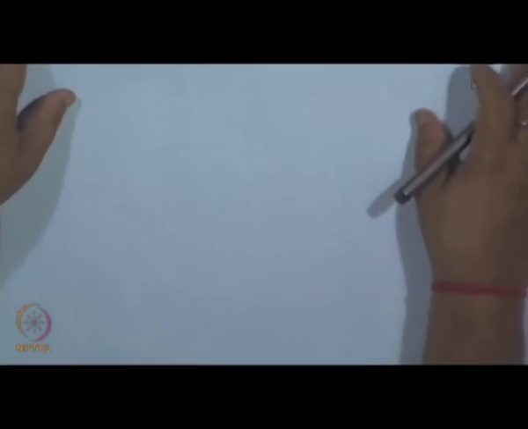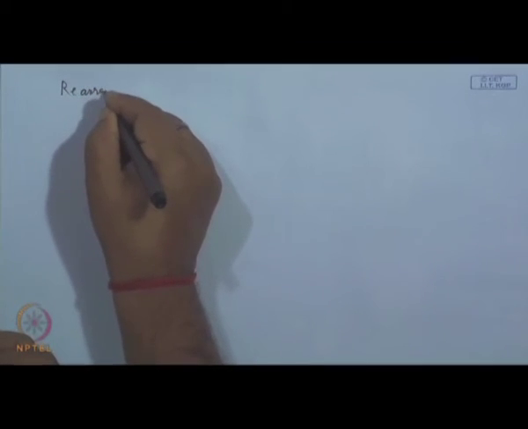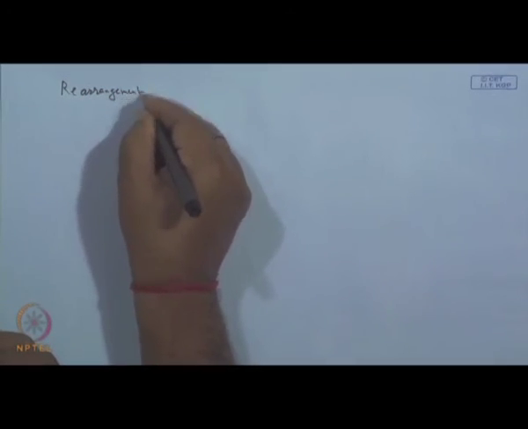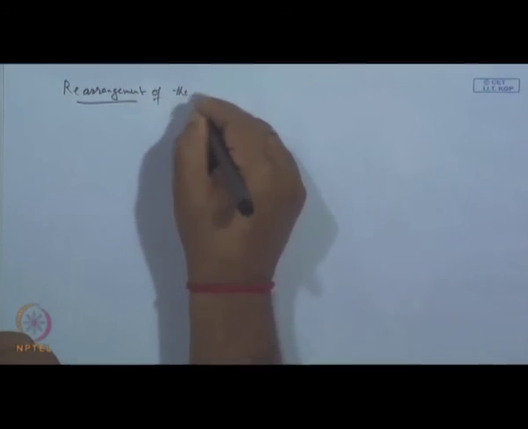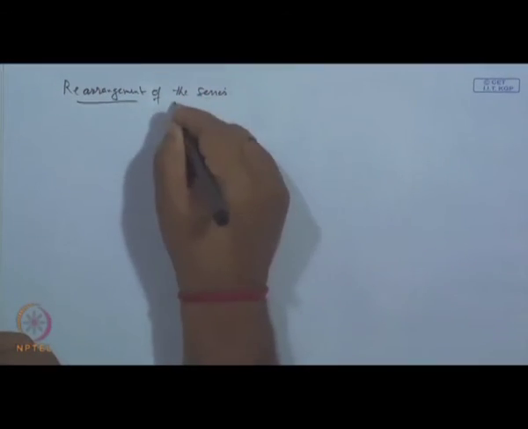Now, another concept is rearrangement of the series. In the case of grouping of the series, we are not changing the order of the terms, that is, the place of each term is fixed. But in the case of rearrangement, we are free to shift an element from the first place to the ninth place, from the 7th place to the 100th place, and so on.